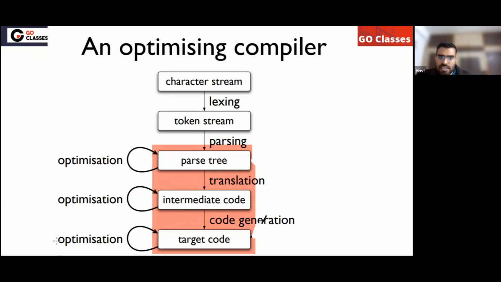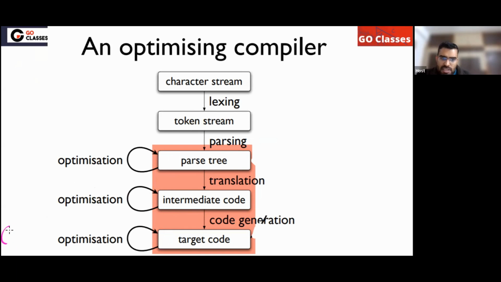This optimization is machine dependent. This optimization is machine independent. This is high level optimization. This is the best optimization because it is reusable. You can reuse this optimization. All these points we have already seen.